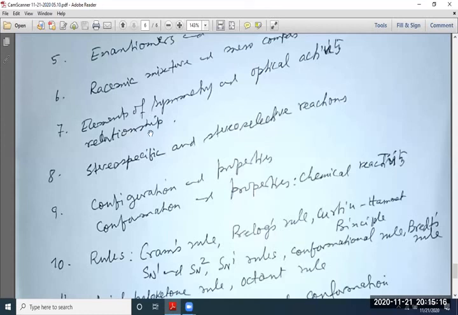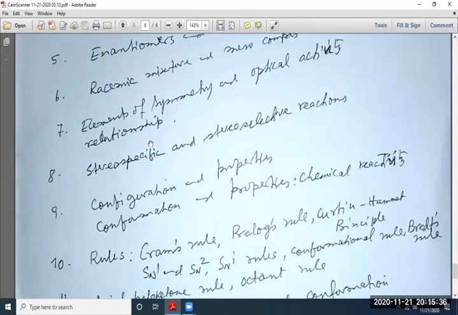Now, very important: elements of symmetry and optical activity relationship. If there is any element of symmetry, then there will be no optical activity. Only if C2 is there, then it is optically active. So it should be learned very thoroughly. Otherwise, you cannot answer fully.